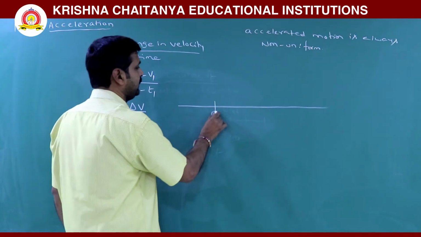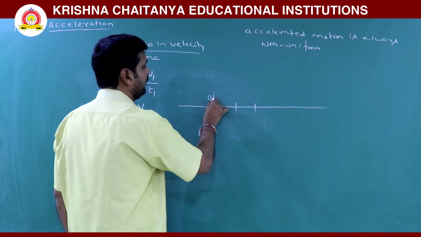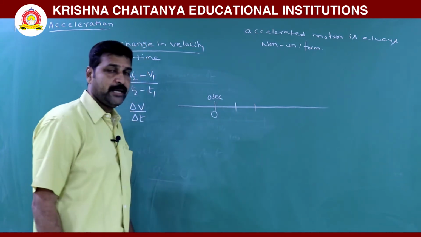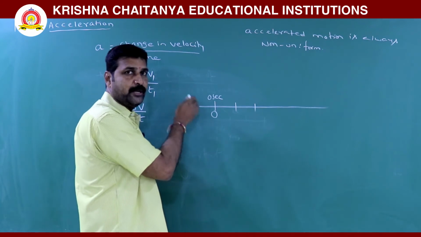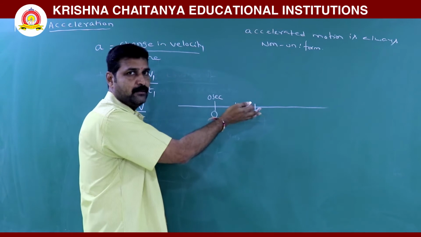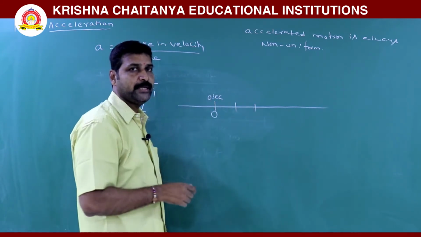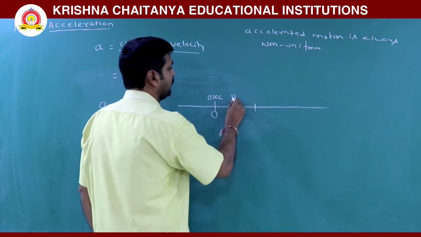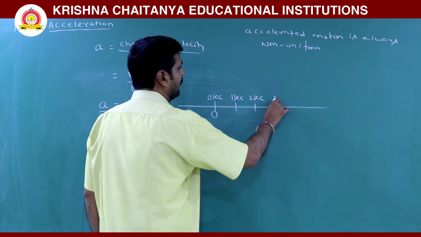Now here we consider a non-uniform motion along the x-axis. This is the origin. Here these are the positions, and here the body started at origin. And again I am reminding you that there is no restriction that the body has to start only from origin. It may start from anywhere. Origin is just the reference point from which the motion can be observed. So here we are letting the body start from origin.